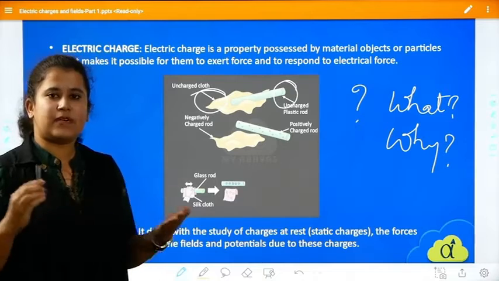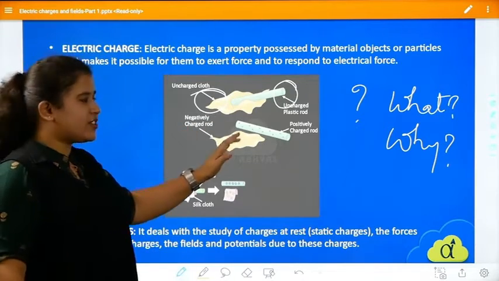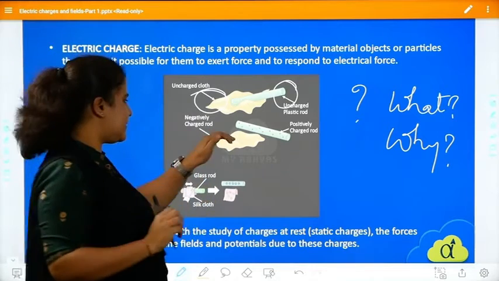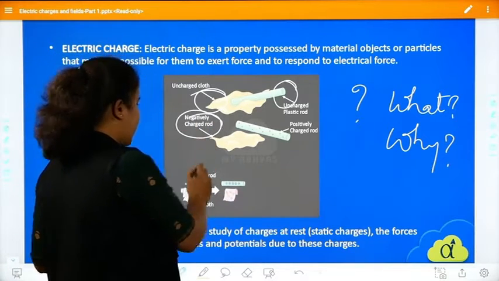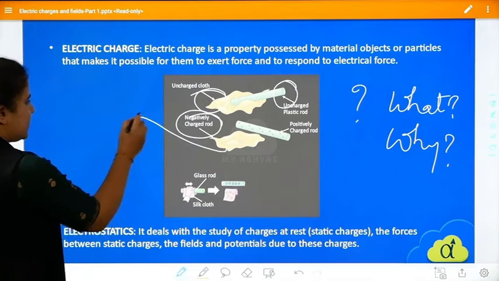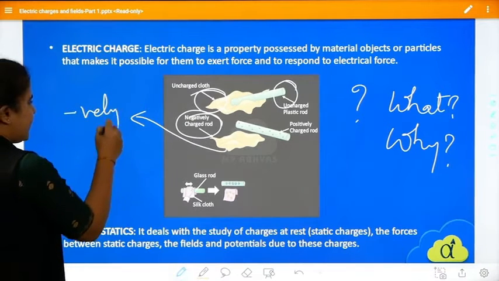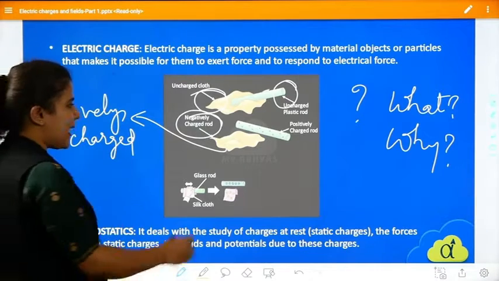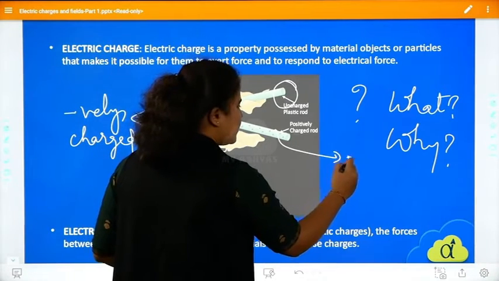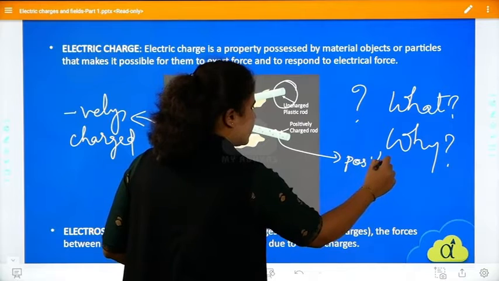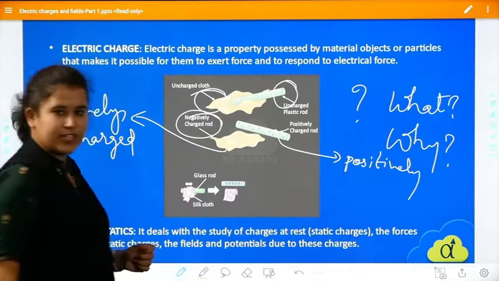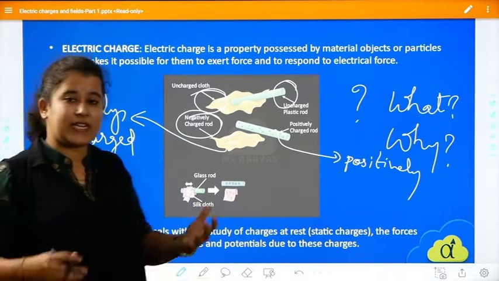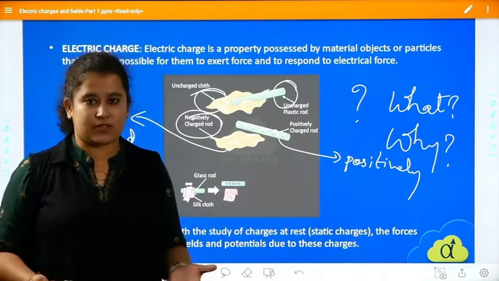Once I rub it, the charges get distributed. As the charges get distributed, this silk cloth gets negatively charged. So how does it happen? This gets negatively charged, and the plastic rod gets positively charged. We cannot understand why it is getting charged when it is rubbed with each other.